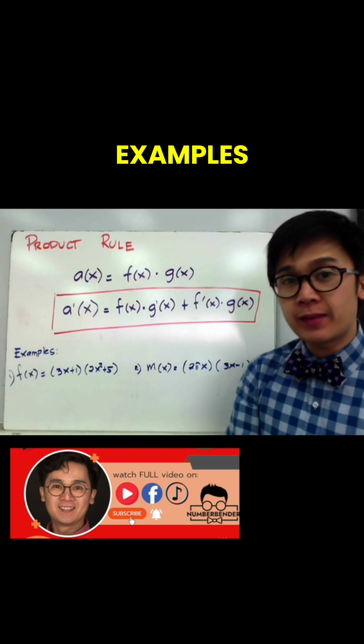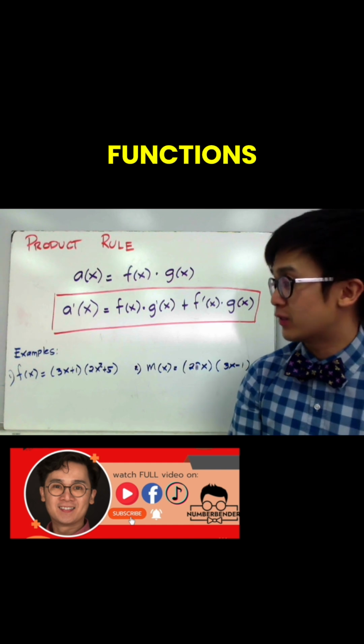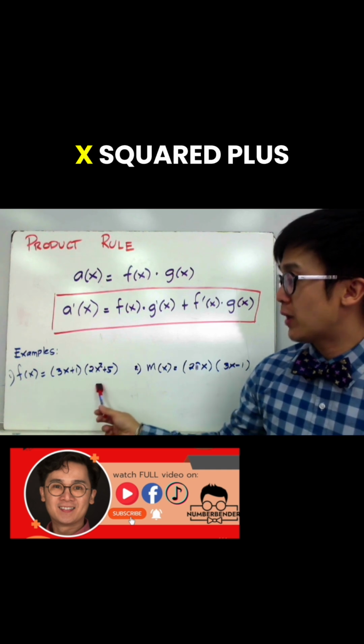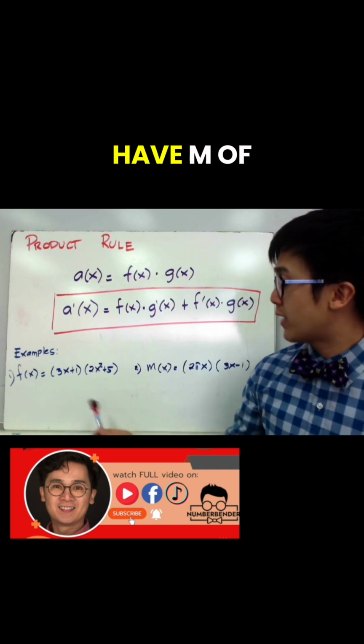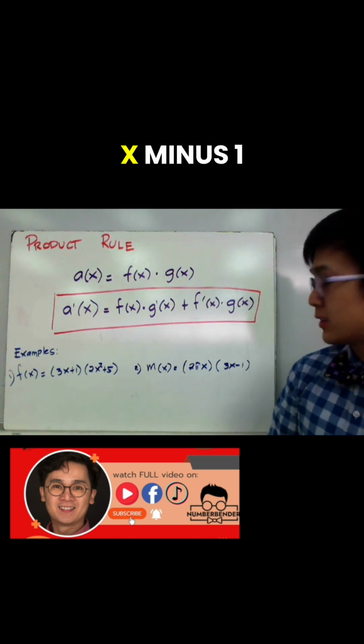Now here are some of the examples wherein you can use the product rule in finding the derivative of these functions. So we have f of x is equal to 3x plus 1 times 2x squared plus 5. And we also have m of x, wherein you have the product of 2 pi x times 3x minus 1.